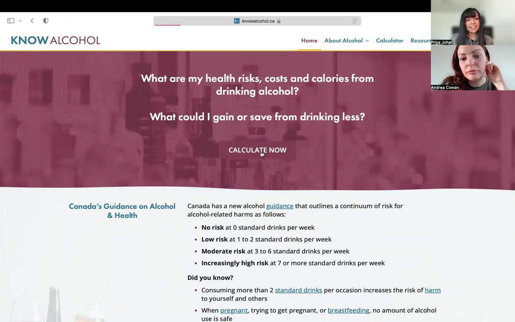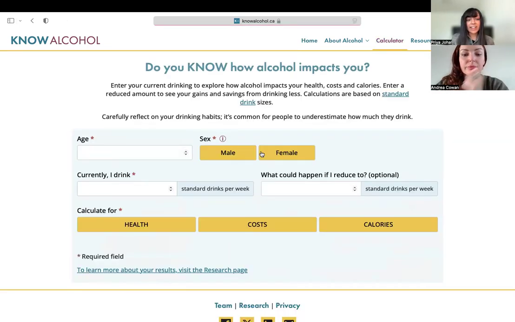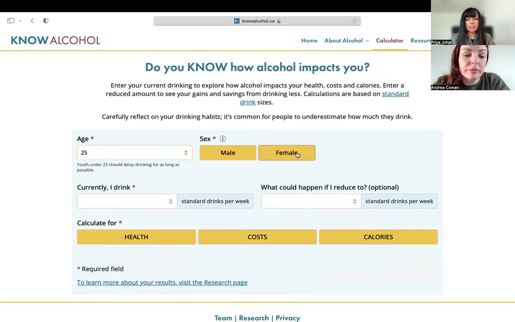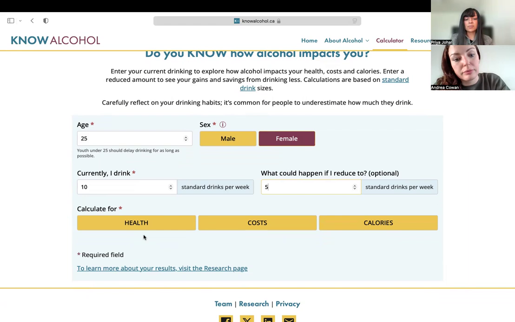But when you click on the Calculate Now button or navigate to the calculator, here users can enter in information about themselves and based on how much they currently drink, as well as what could happen if they reduce their drinking. This reduced drinking is an optional amount just because we want to focus on informing people about alcohol as opposed to being prescriptive that they should reduce drinking. We also give people the option to navigate between health costs and calories, so they're not obligated to see any